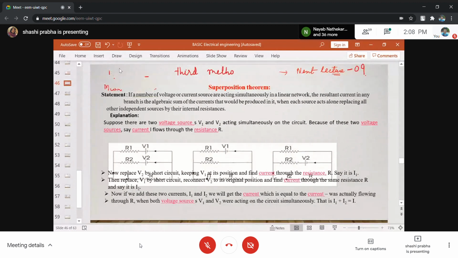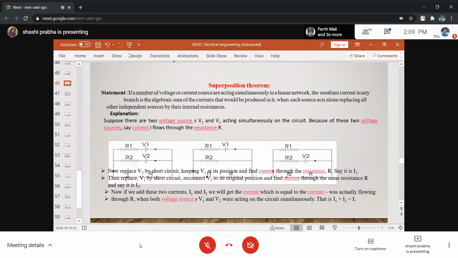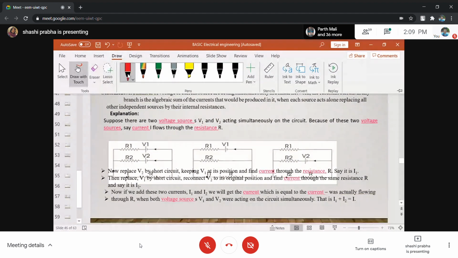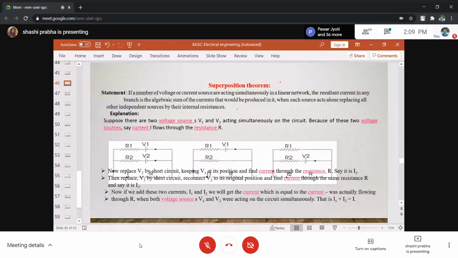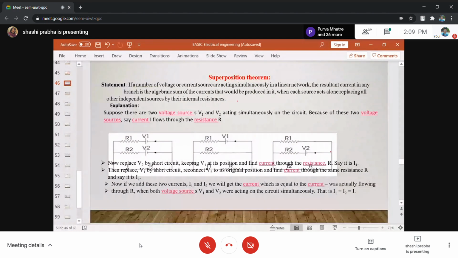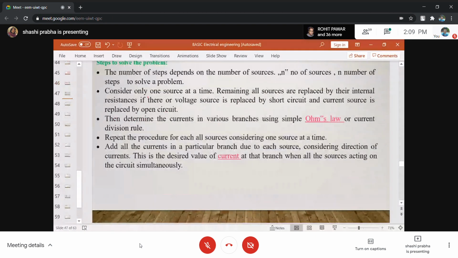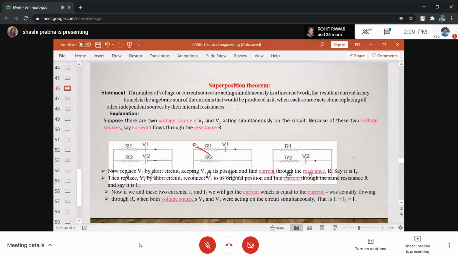The main limitation is that we cannot have a large number of branches. At the most, you can write three equations, so at the most we can have three unknowns, because every loop gives you one equation. If there are three loops, you get three equations. So we cannot have more.